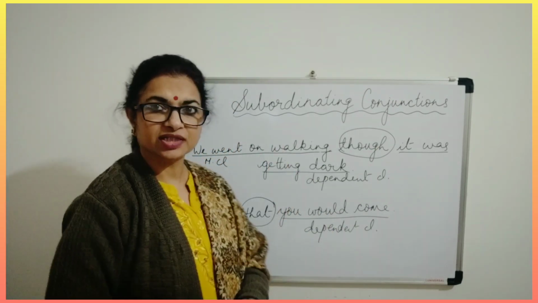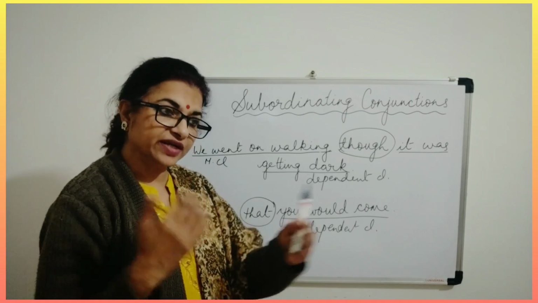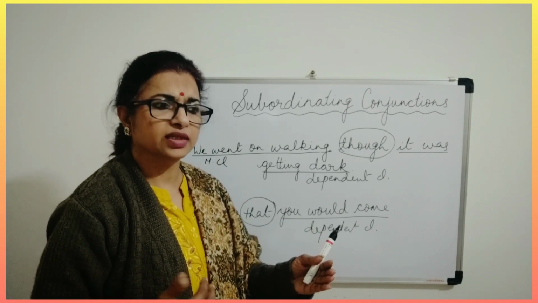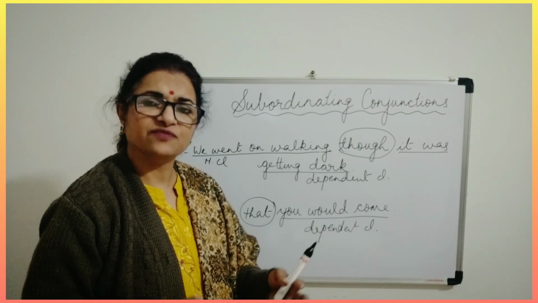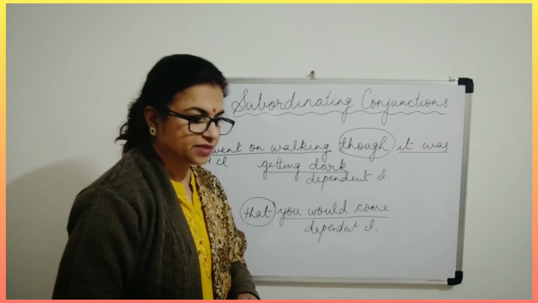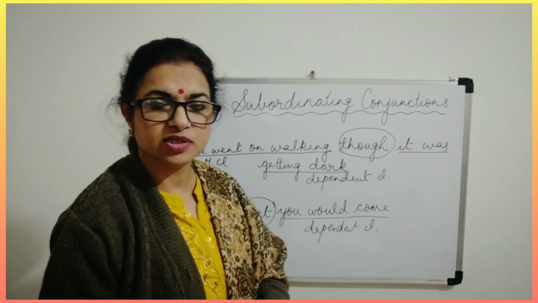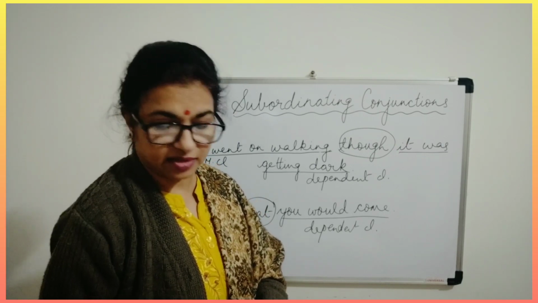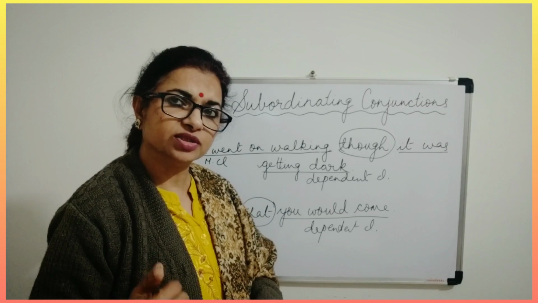Now subordinating conjunctions are also divided on their functions, like what functions they do. Okay, so let's understand by a few more examples and let us see under which function they come.